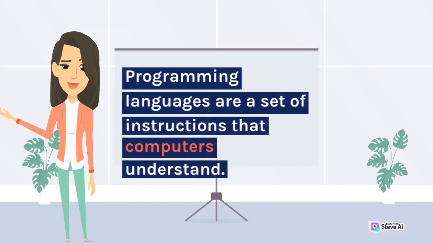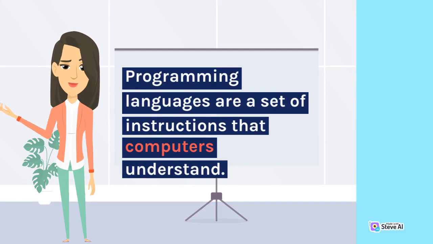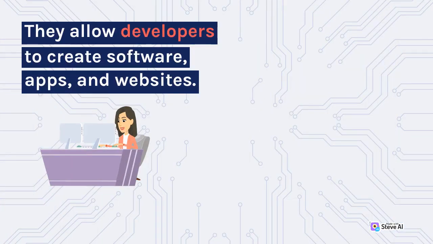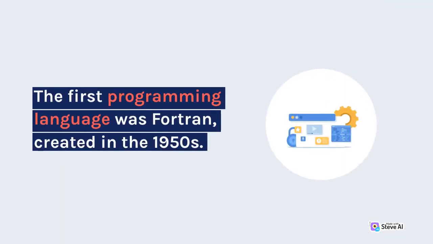Programming languages are a set of instructions that computers understand. They allow developers to create software, apps, and websites. The first programming language was Fortran, created in the 1950s.